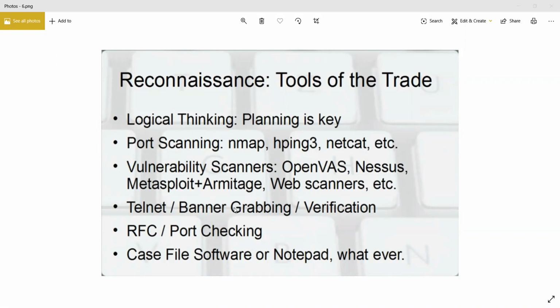Then you have banner grabbing. So basically, you're just trying to check what services are running. Service identification is also what you can call this. Port checking, again, is just port scanning. There's no separate port checking or anything.